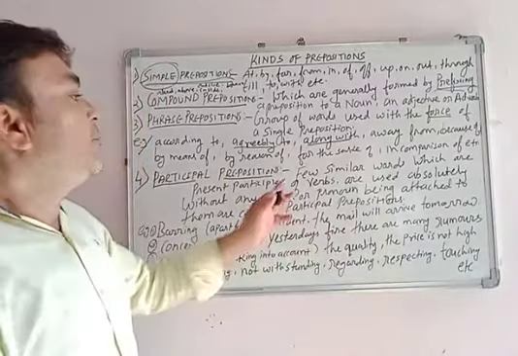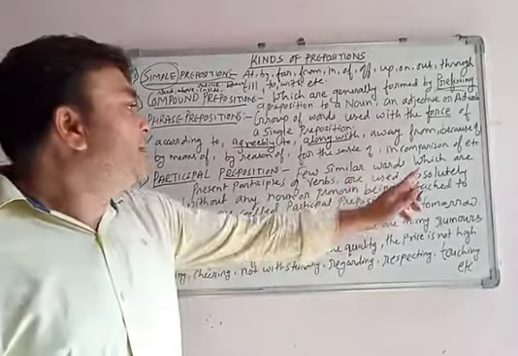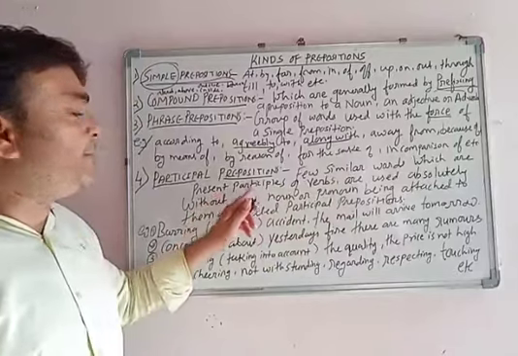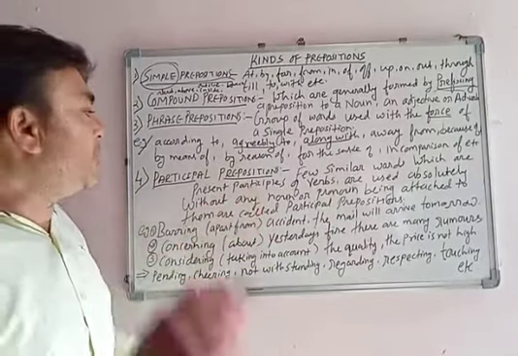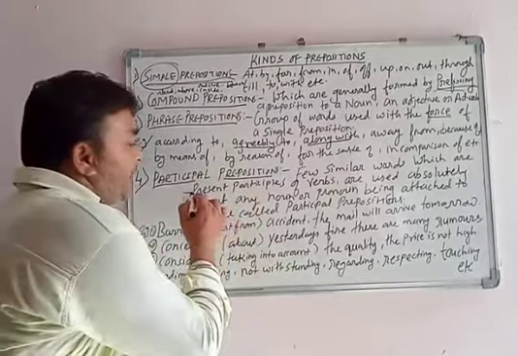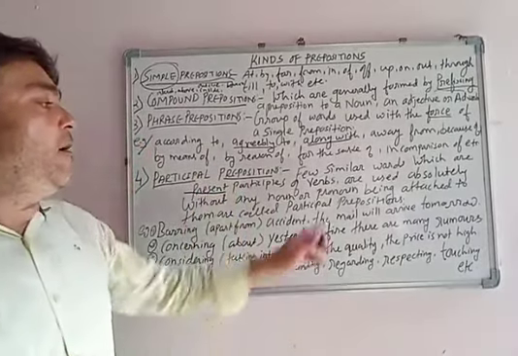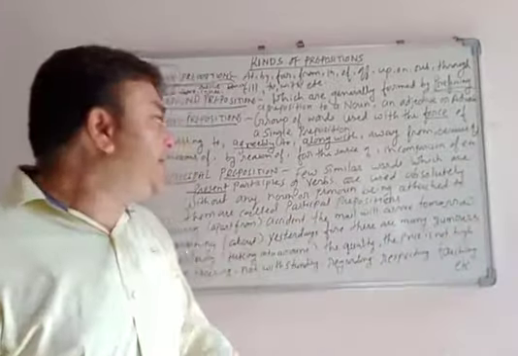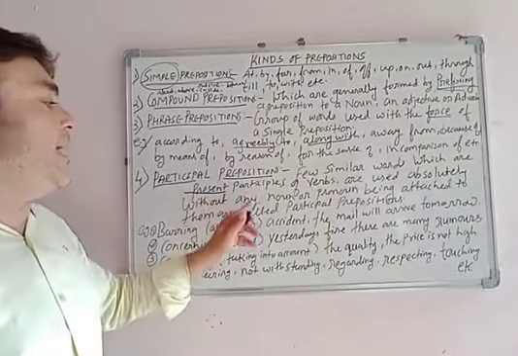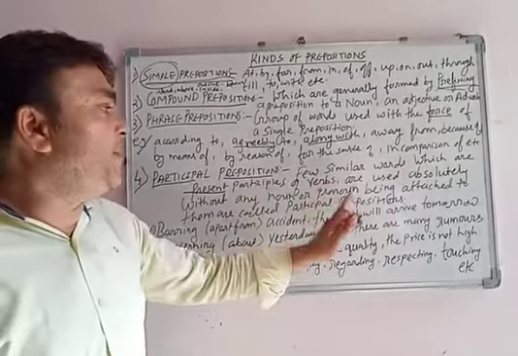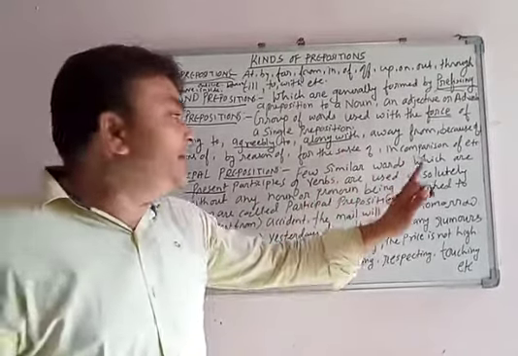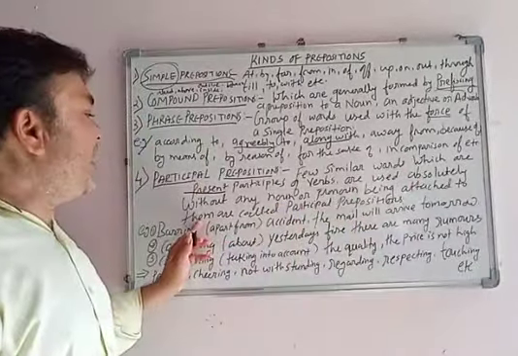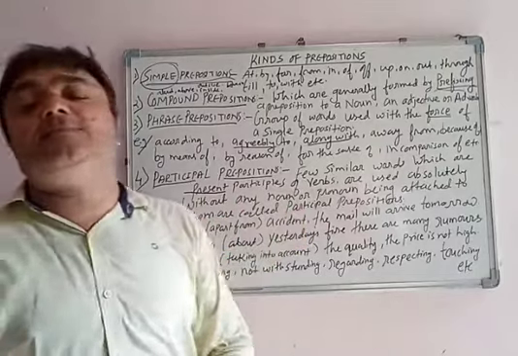Few similar words which are present participle, not past participle, present participle of verbs, used absolutely without any noun or pronoun being attached to them, are called participle prepositions.